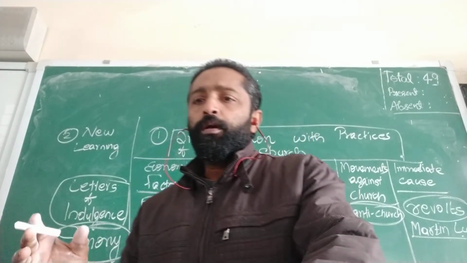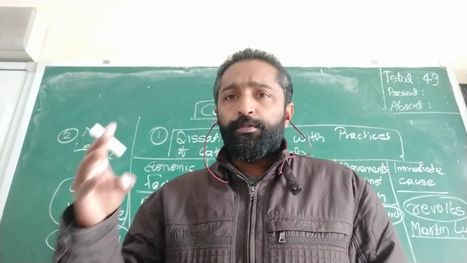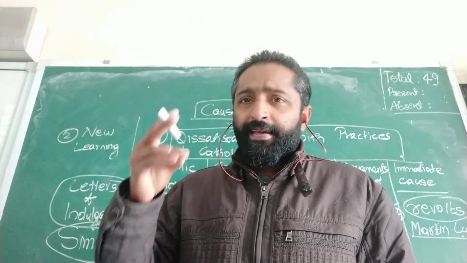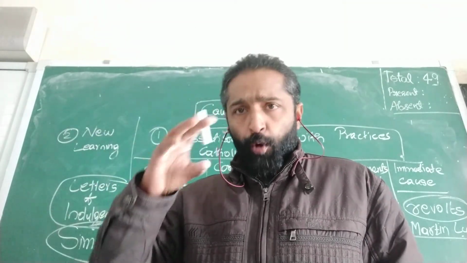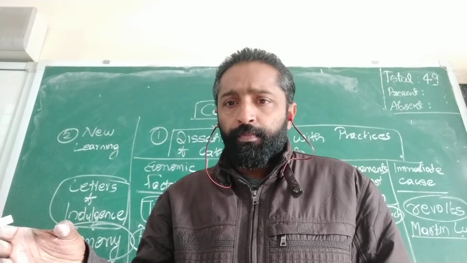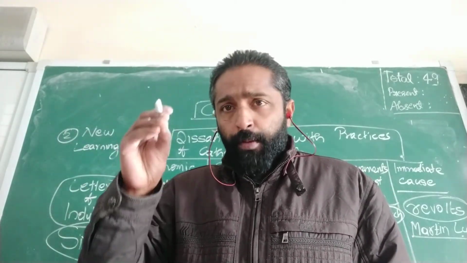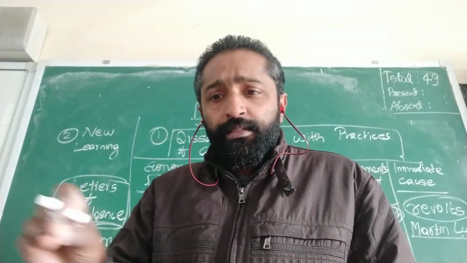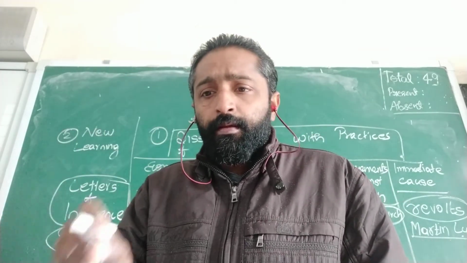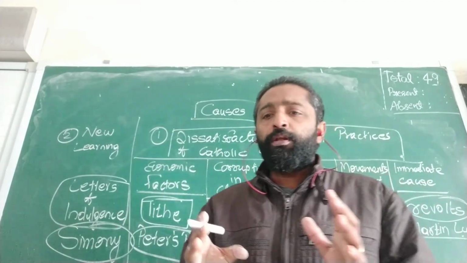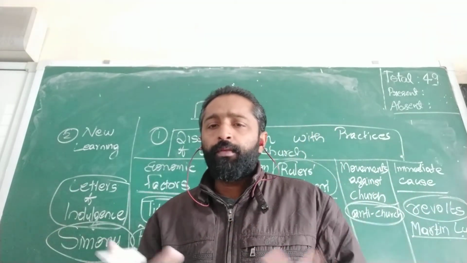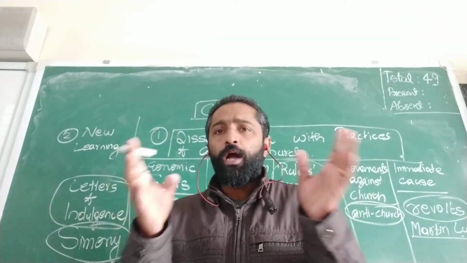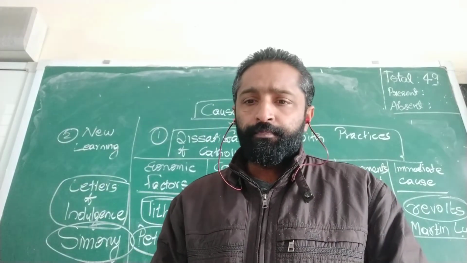We have the main features like spirit of inquiry, critical attitude, broadening of outlook, and questioning authority. People began to question the authority of the Pope and criticize the practices and rituals of the church, and there was a secular outlook among the people.